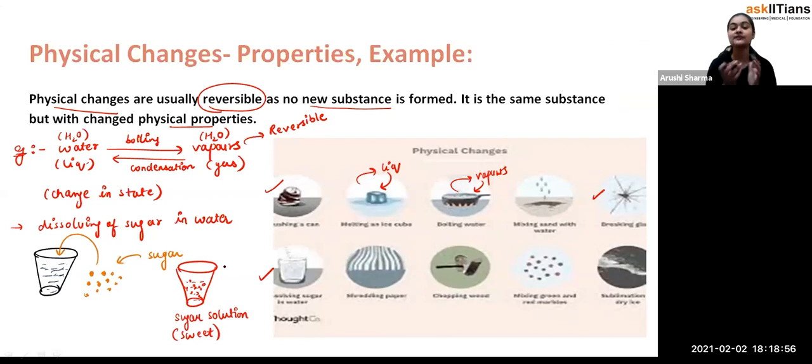So that's how, student, we can separate the sugar and water again. So that's how we are reversing this process. That is why the dissolving of sugar is a kind of physical change. What we are doing is converting the physical state of the sugar.